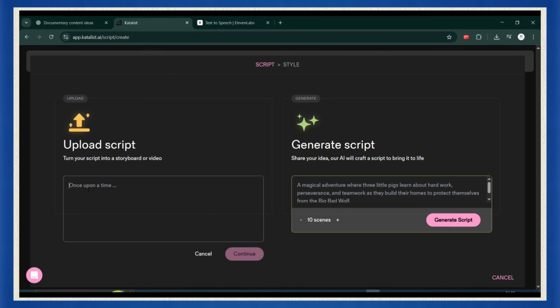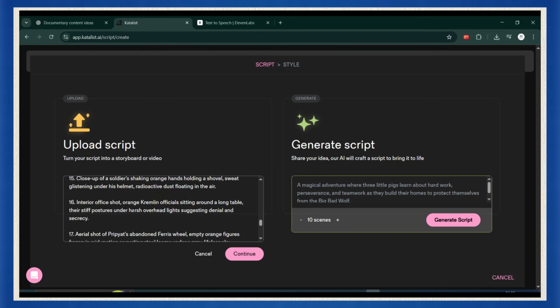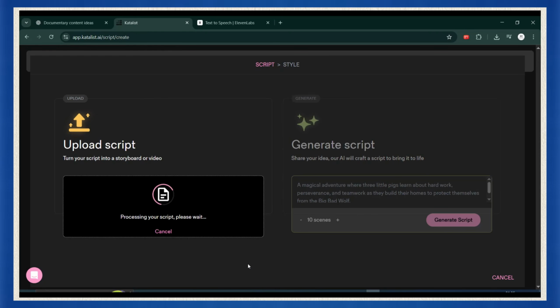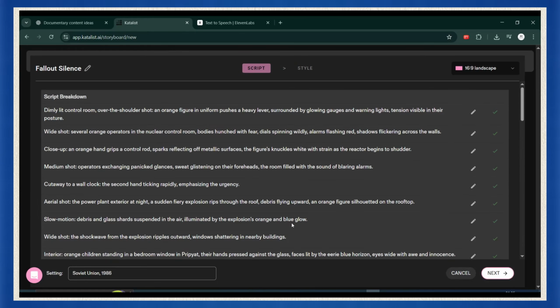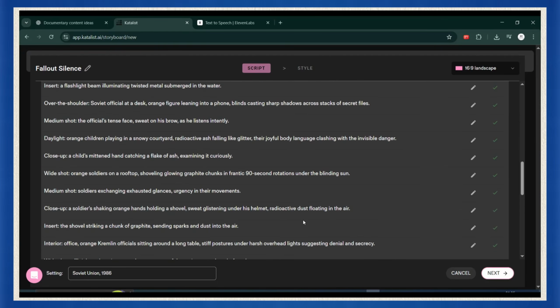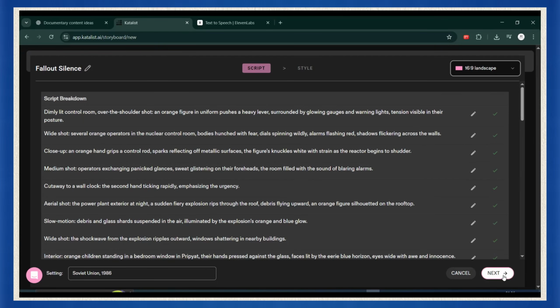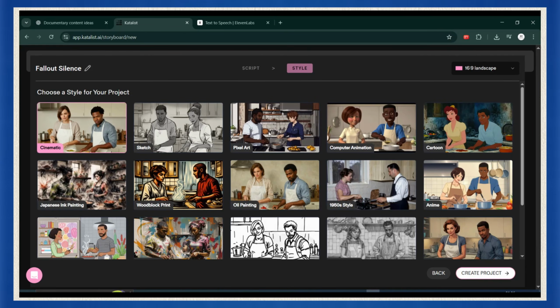That way, the AI knows exactly what to create scene by scene. Hit continue and watch as your story is broken down into professional-looking visual prompts. For format, I recommend going with cinematic and setting it to 16:9. Perfect for YouTube. Then create your project.